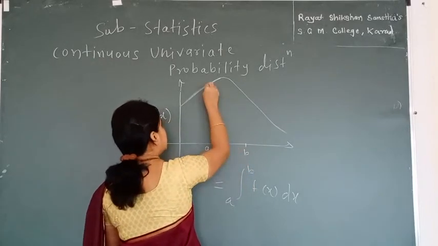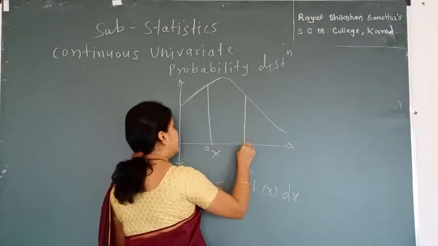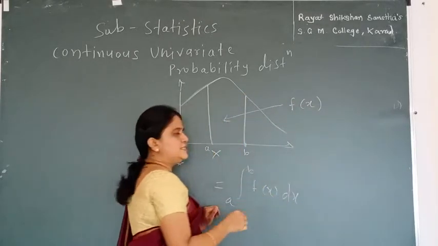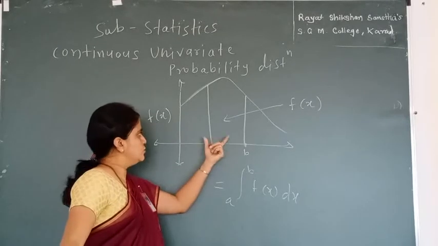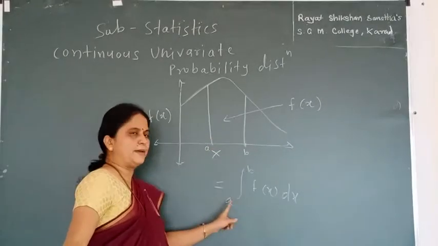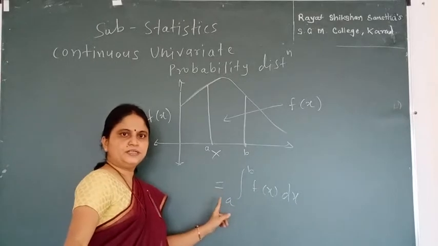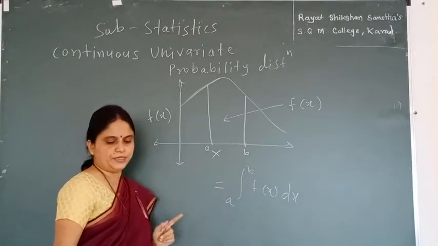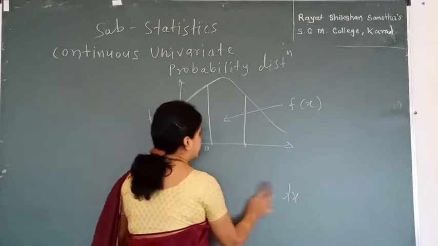So this is my a and this is my b, and this is the required region for my density function f(x), the probability when x varies from a to b. So this is my probability density function.